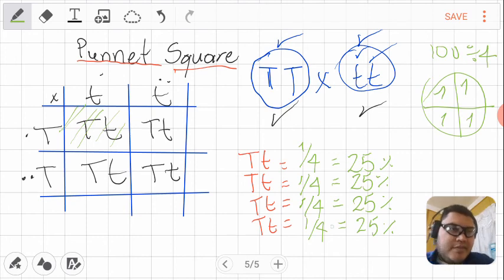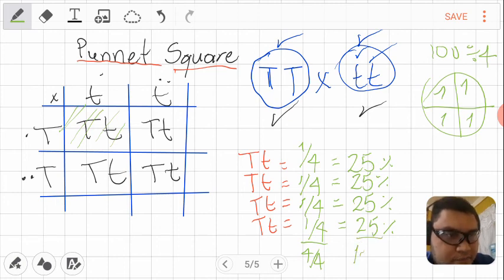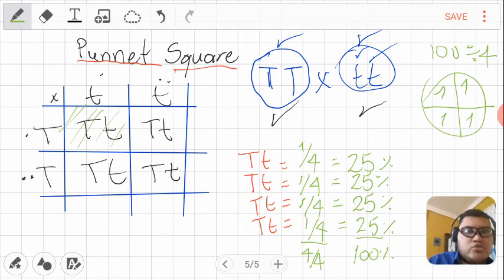All right? Then you have to say the total. 1/4 plus 1/4 plus 1/4 plus 1/4 equals 4/4. It's okay. And 25% plus 25 plus 25 plus 25% equals 100. And done. You finish the mathematical part of this exercise.